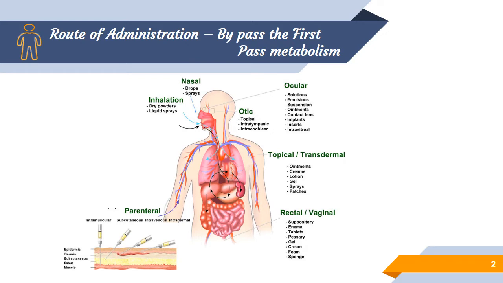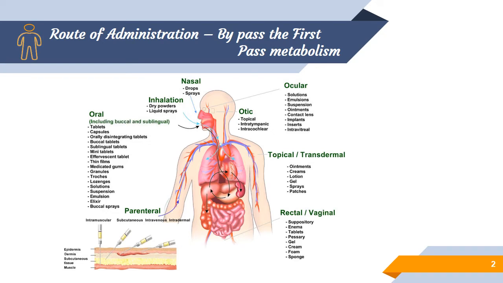Most of these routes of administration bypass the first pass metabolism, and there are also drugs released through the oral cavity. In the oral route, when we use tablets or capsules, the drug reaches the stomach, is absorbed into the portal circulation to the liver, and there it gets metabolized. But buccal and sublingual dosage forms have a better capacity to bypass the first pass effect, and thereby the drug is absorbed directly into the systemic circulation.